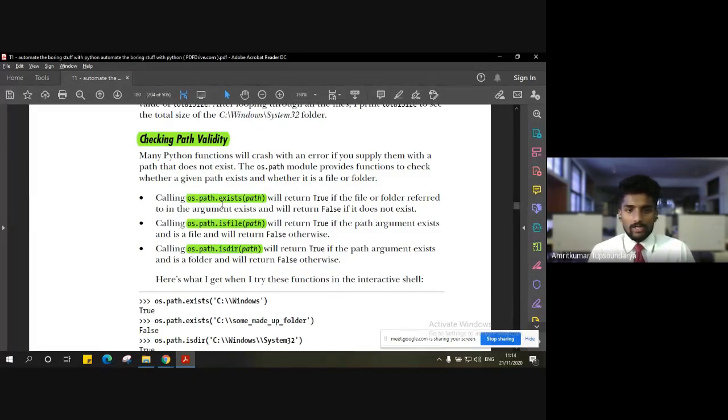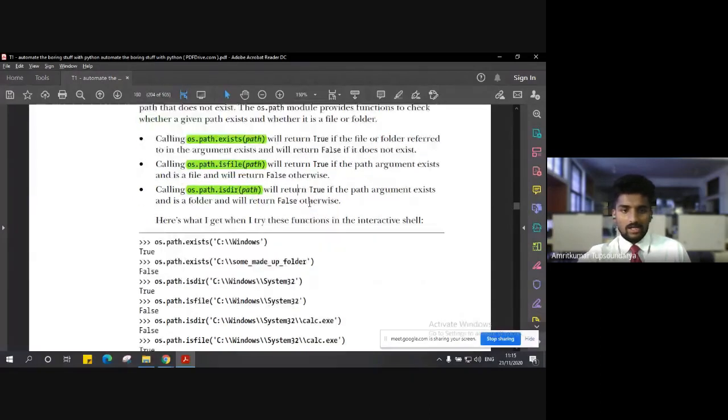If the path indicates a particular file, it will give you a true. If it is indicating a particular folder, then is dir is the command which is used to check whether it's a directory or a folder or not, and it will return true if it is a folder or a directory, otherwise it will return false, right? So these are very basic commands which one should know.